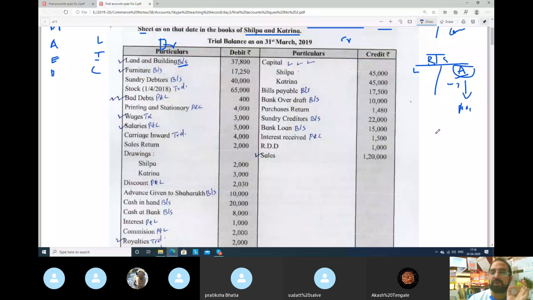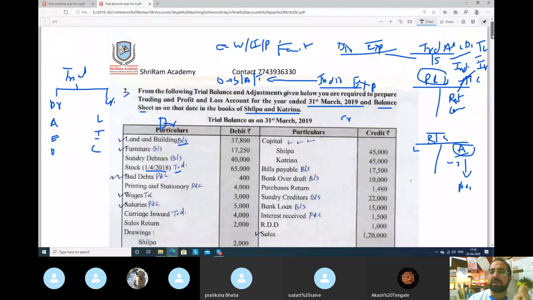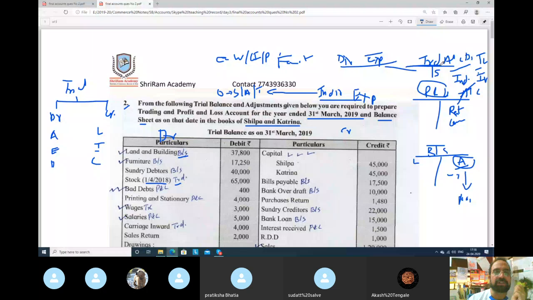Debtors we know, when we sell goods on credit and we have to receive money from our customers, they will be called sundry debtors. So it will go to balance sheet. Stock on 1 April 2018, when it is 1st April, means opening stock. So it will always go to trading account. Next.